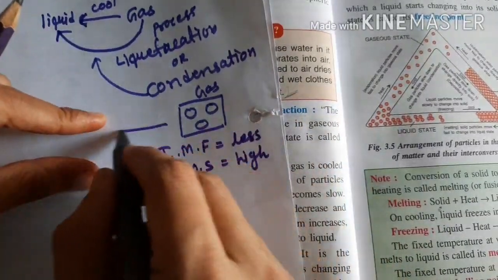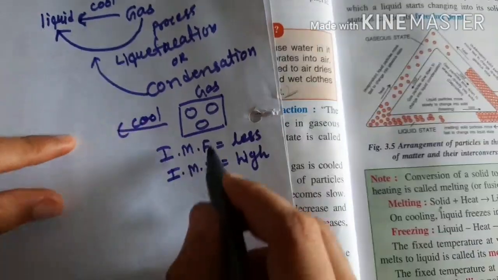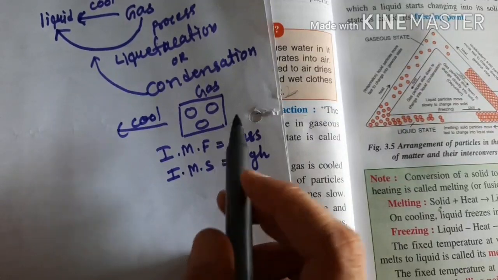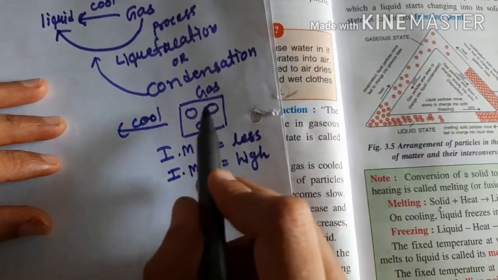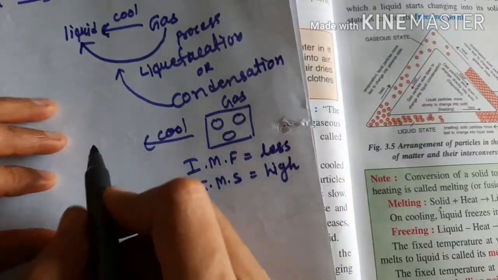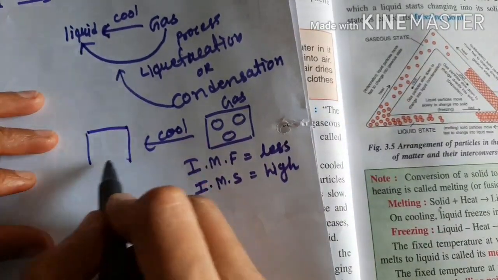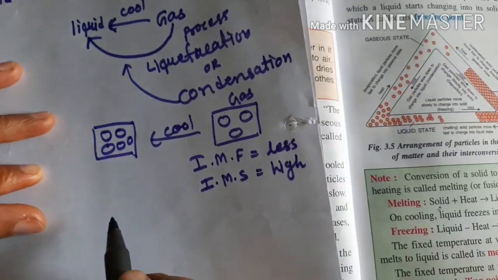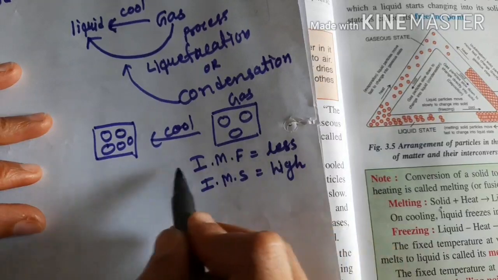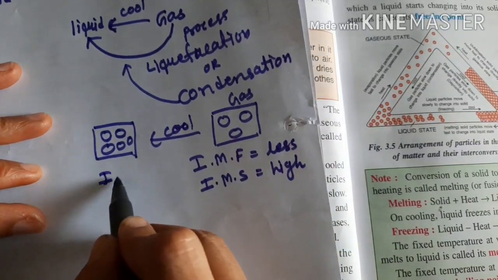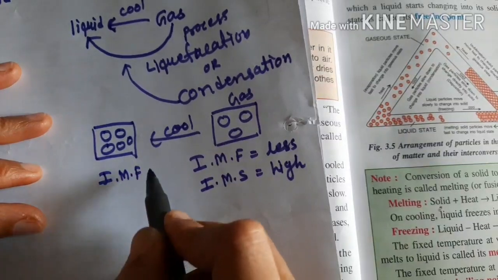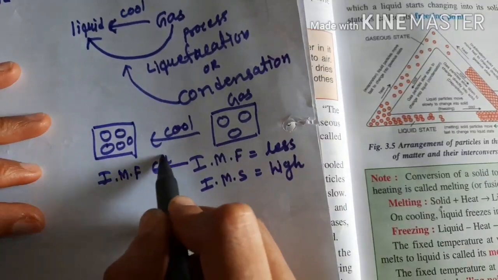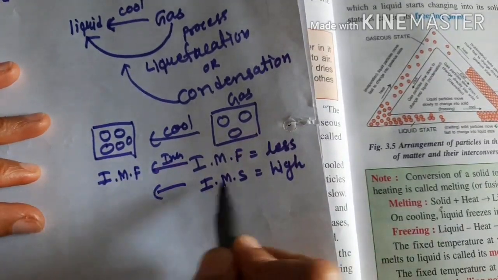Now what happens when we cool down these particles? The energy is decreased, so their movement decreases. They don't move as much. Because of that, they come near to each other, more near to each other like this. So the intermolecular force of attraction will increase.